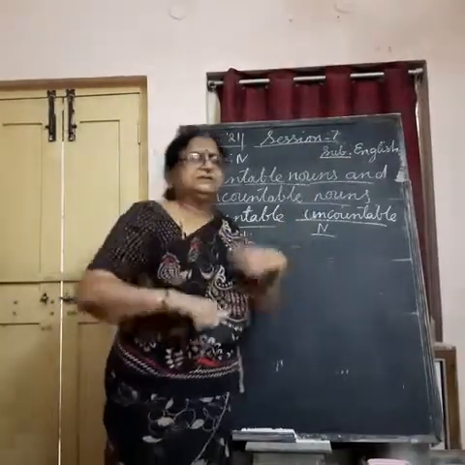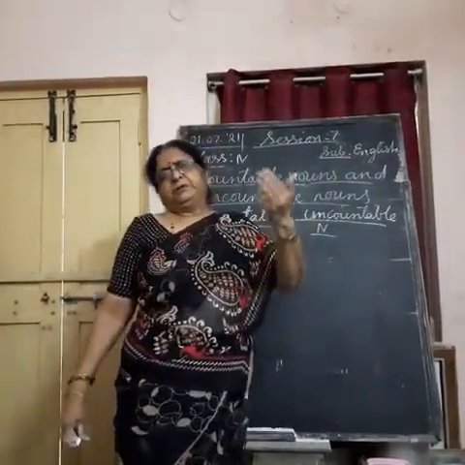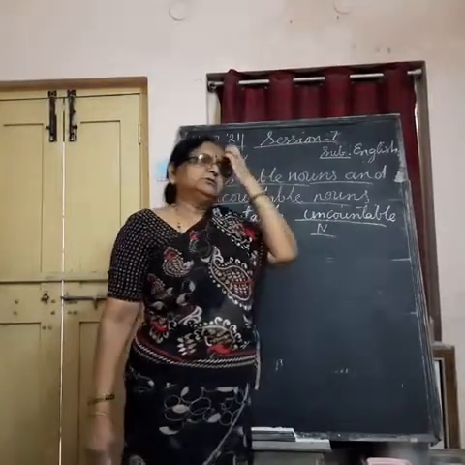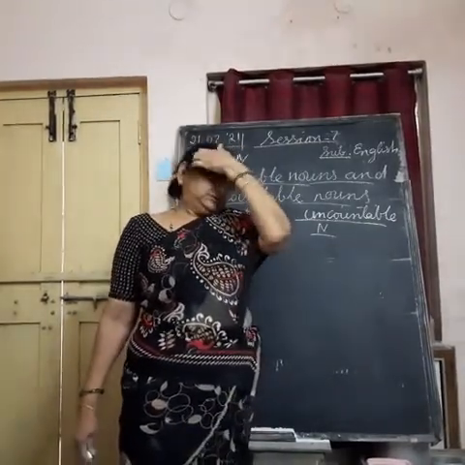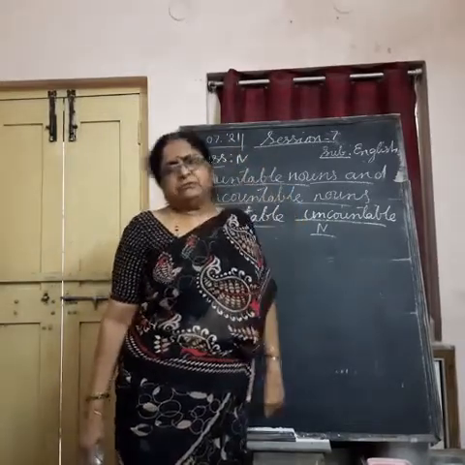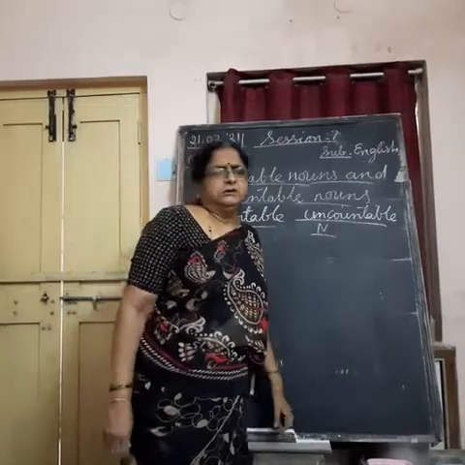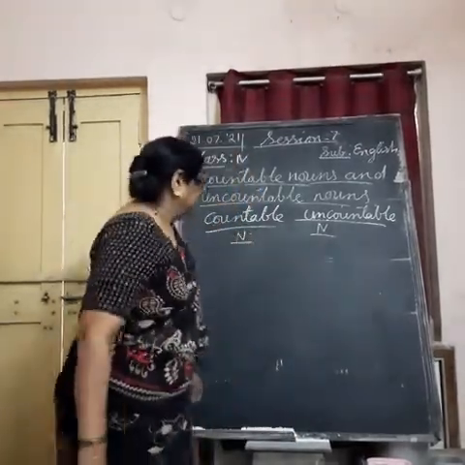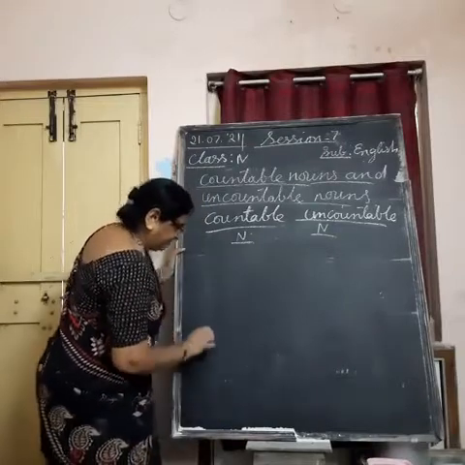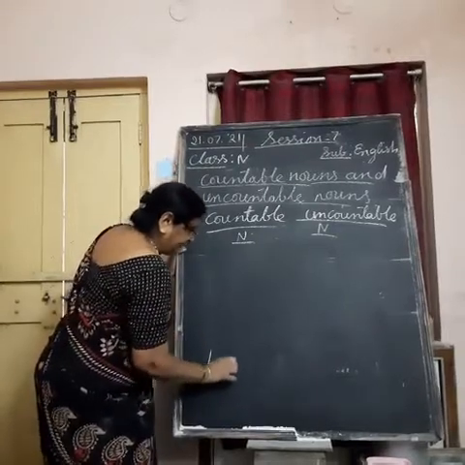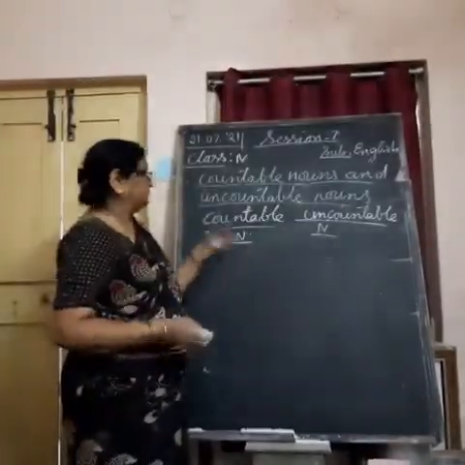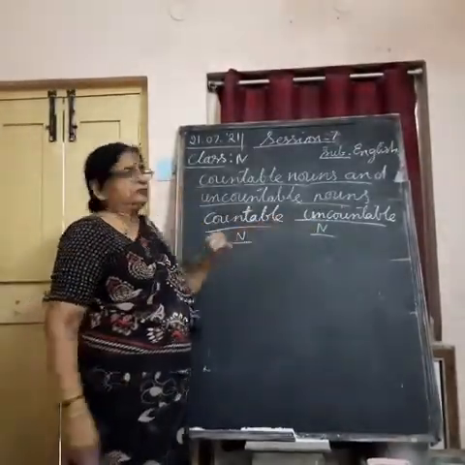Another grid puzzle is just below it, where you have to circle 5 countable nouns and 5 uncountable nouns. Suppose I give a few countable and uncountable nouns mixed, you can put them under countable nouns and uncountable nouns.